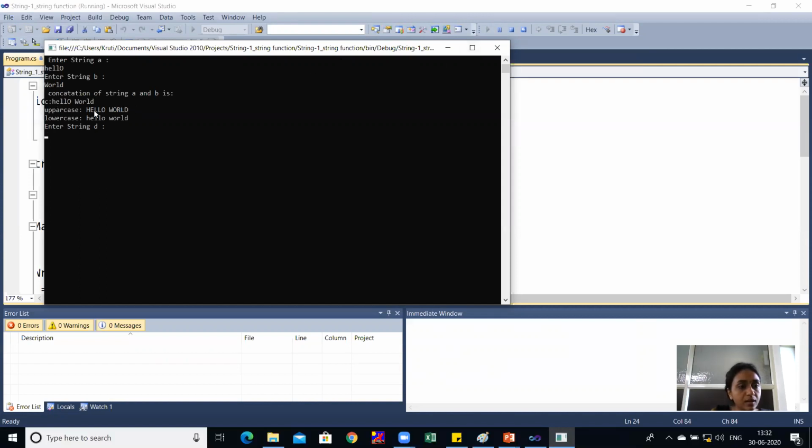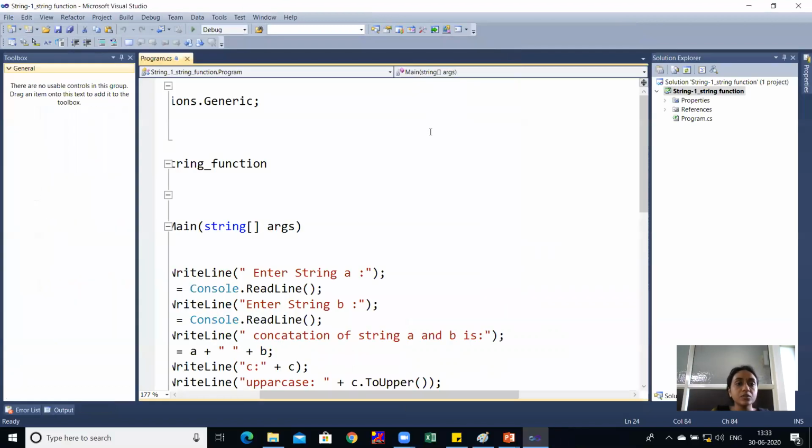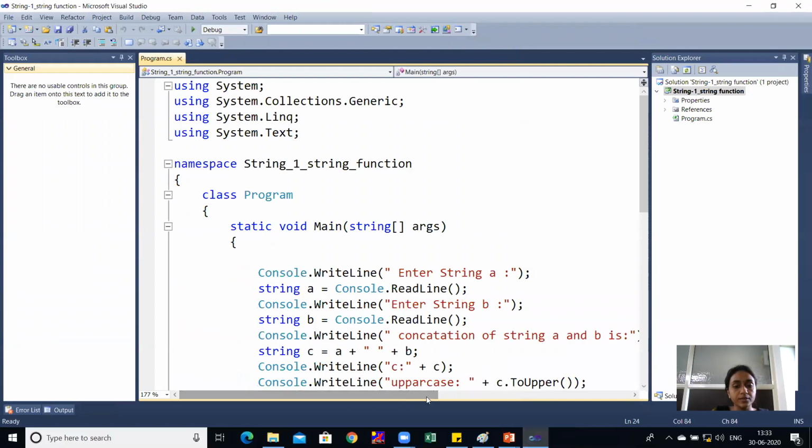Uppercase is hello world in capital letters, and here is the lowercase string in small letters. And now I'll enter another string which is hi. So hi will replace the string hello. So here hello is replaced by hi. So I can give the concatenated string hi 1. So you can see these are the functions which are used in string.